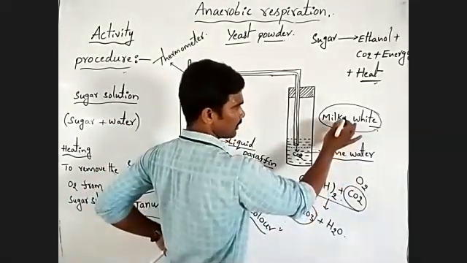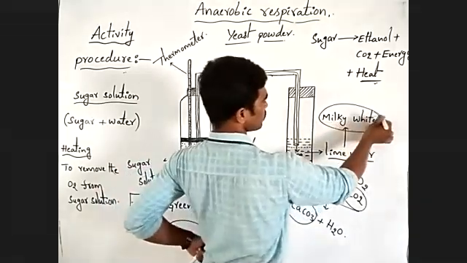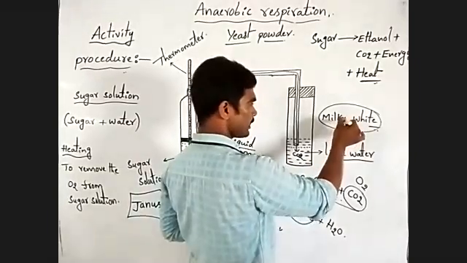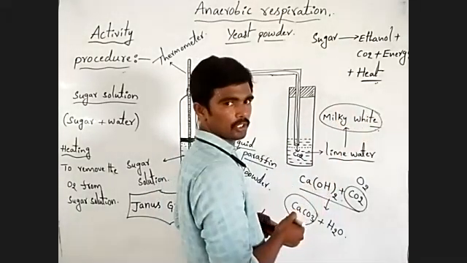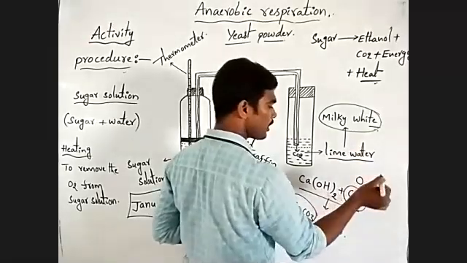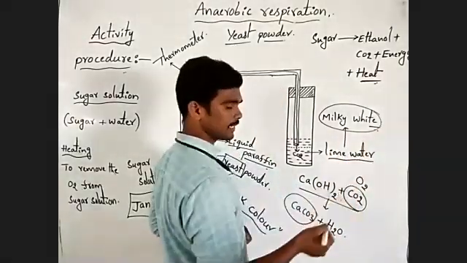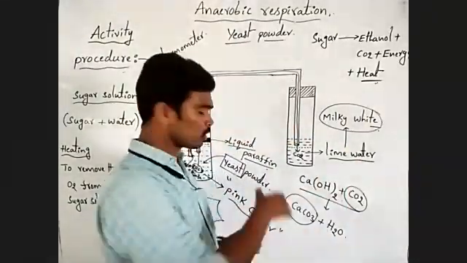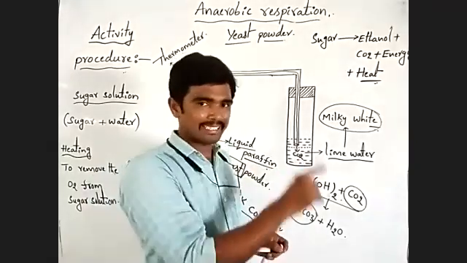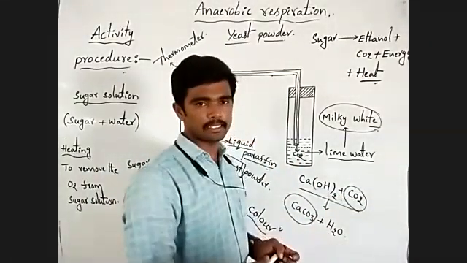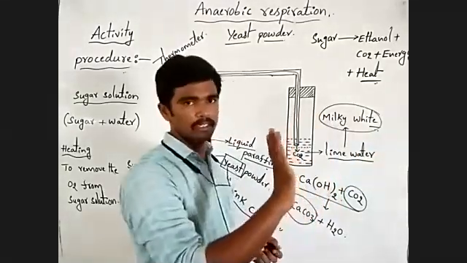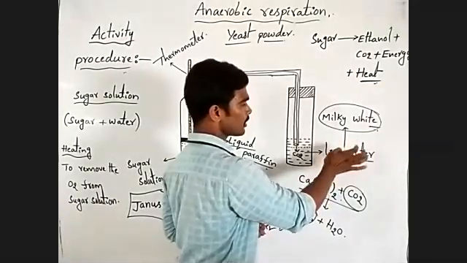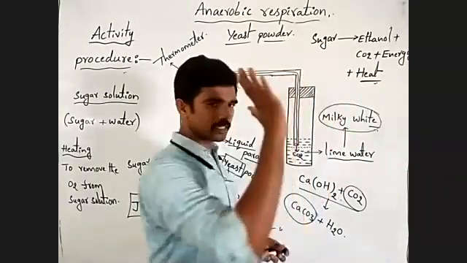The milky white color precipitate formed here indicates the presence or production of carbon dioxide. Understanding? If any other gas is produced in anaerobic respiration instead of carbon dioxide, lime water does not turn milky white.